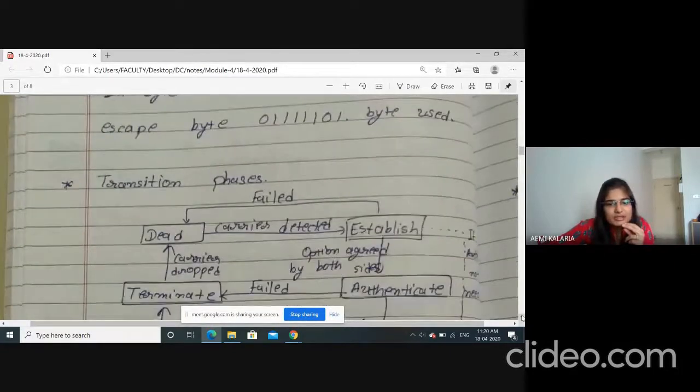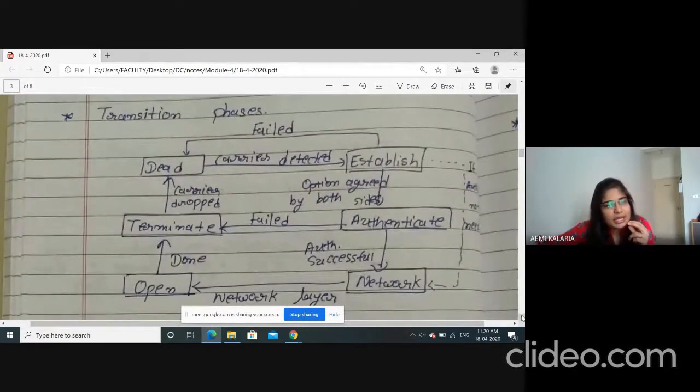Now, the transition phase. In the exam, they will directly ask for the frame format and transition phases of point-to-point protocol for 6 marks, right? So it is really useful from an exam point of view. Like circuit switching, here also we are establishing the connection first. So this is the dead state. After that, establish, then authenticate, then network, open, and terminate. All of these are phases of our point-to-point protocol, right?